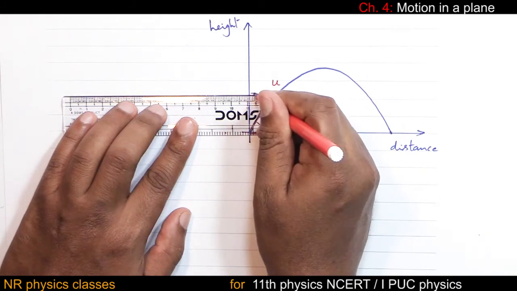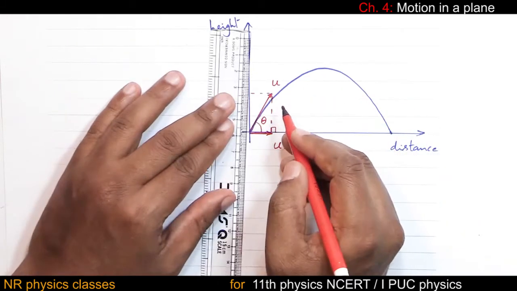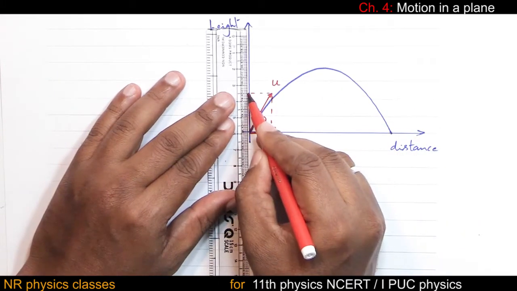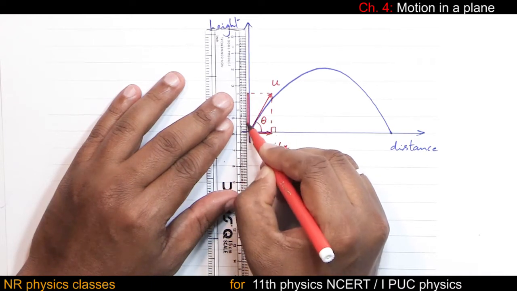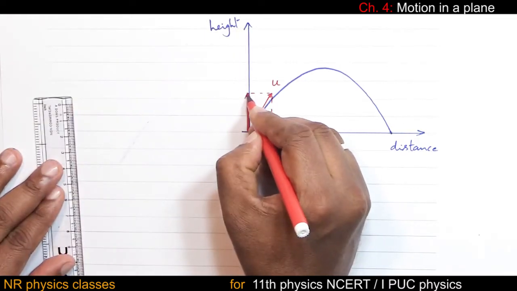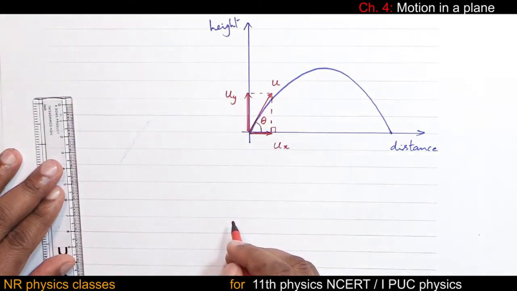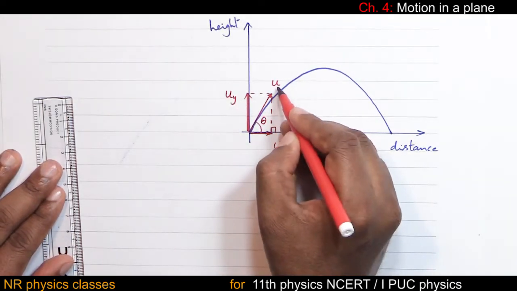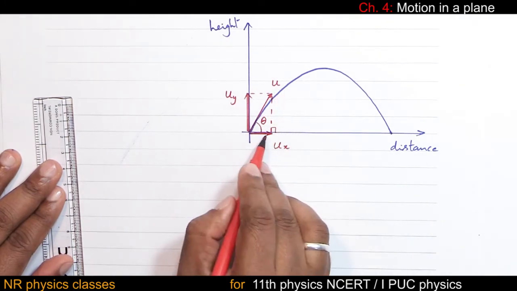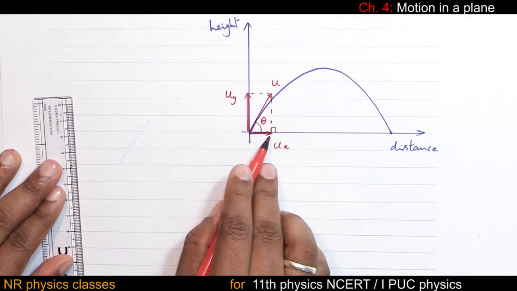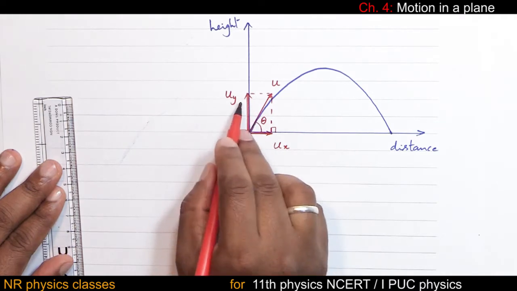Similarly, this represents the vertical component, uy. So the velocity vector has two components, two parts.